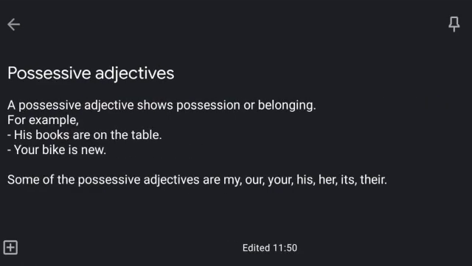The last or 6th kind of adjective is possessive adjectives. A possessive adjective shows possession or belonging. Possession or belonging means that it belongs to somebody. For example, his books are on the table. Whose books are on the table? His. So his is going to be the adjective because the books belong to him. Your bike is new. Whose bike is new? Your. So your is the possessive adjective over here.